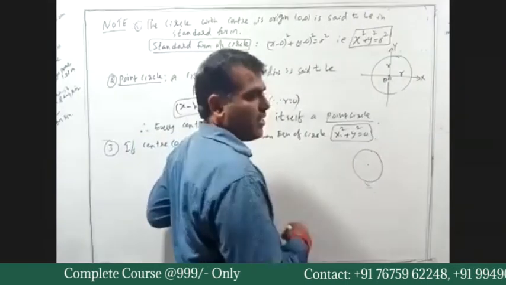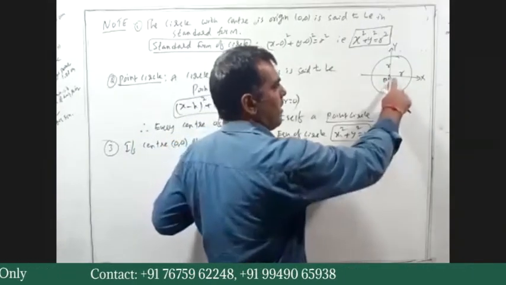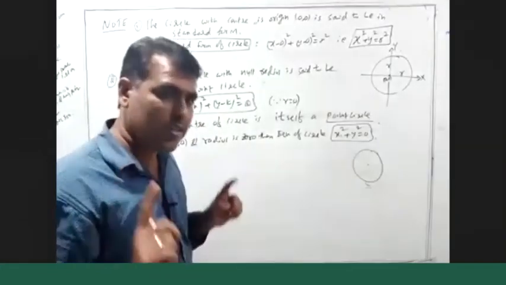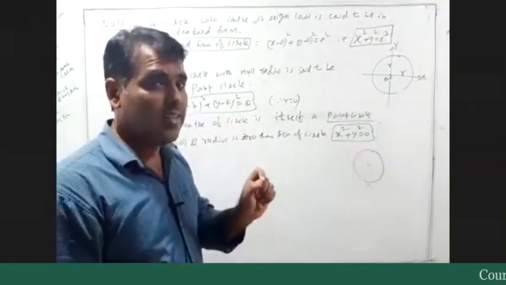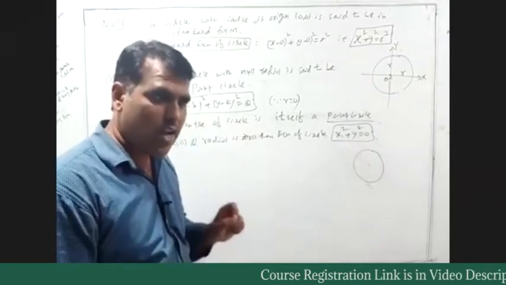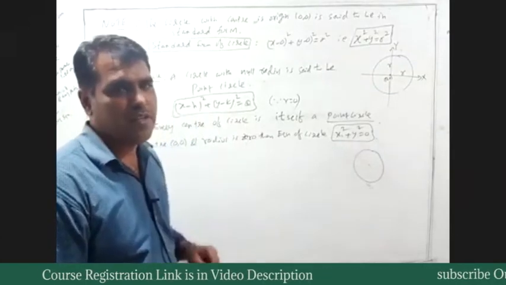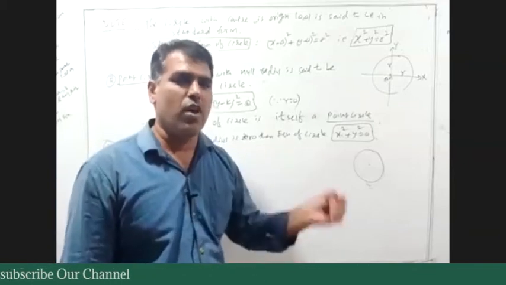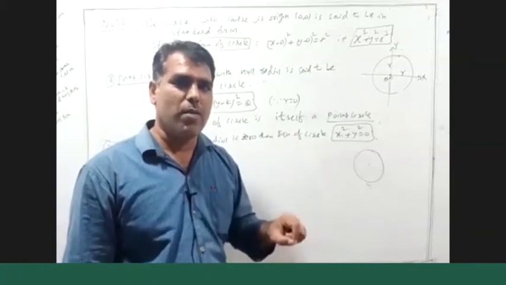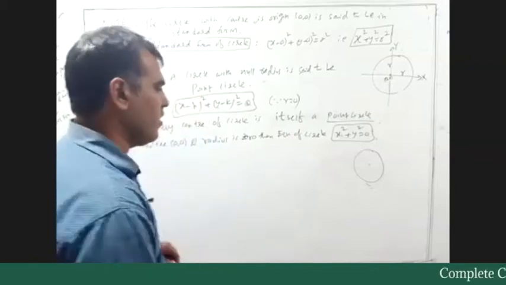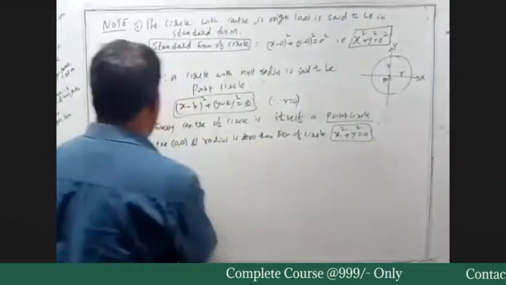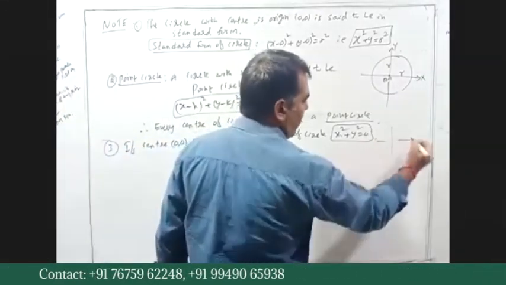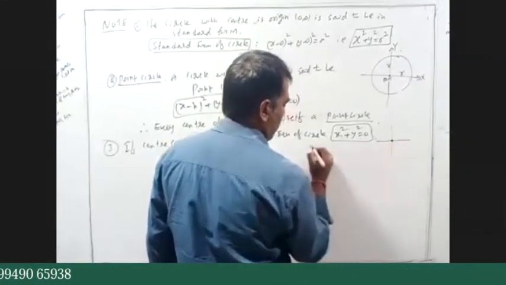And what is the center here? Center (0, 0) means what? If the center is (0, 0) and radius is 0, that is only the origin. So origin is also treated as a circle, called a point circle with center (0, 0) and radius 0.